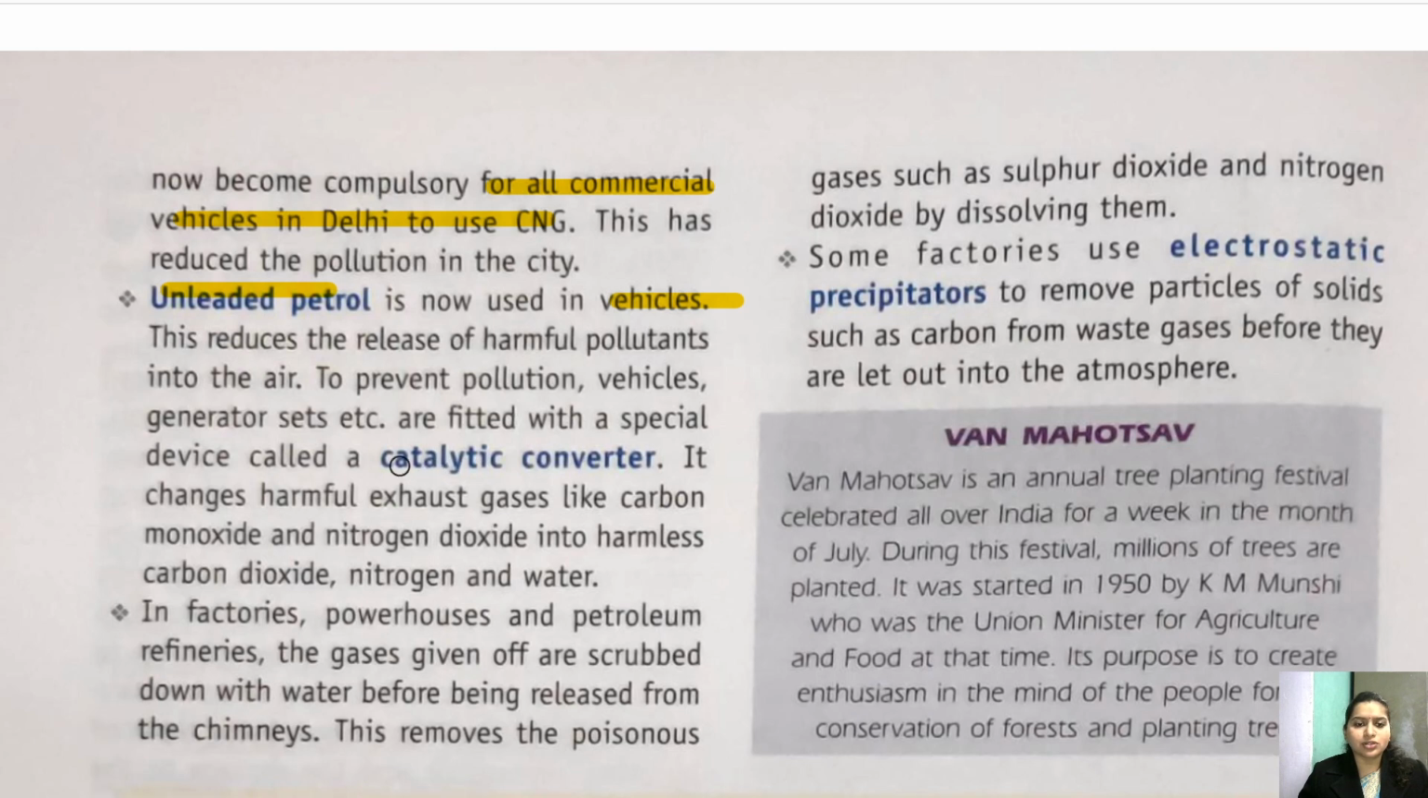Okay, they also use a catalytic converter, like a device. It is a type of device which does not emit these pollutants into the atmosphere. It changes the harmful exhaust gases like carbon monoxide and nitrogen dioxide into harmless carbon dioxide, nitrogen and water. ओके, तो वो कैटालिटिक कन्वर्टर है कि जो अगर हार्मफुल गैसेस निकल रही है उसको कन्वर्ट कर देता है into less harmful gases. So now the vehicles in the market have a catalytic converter and use unleaded petrol.